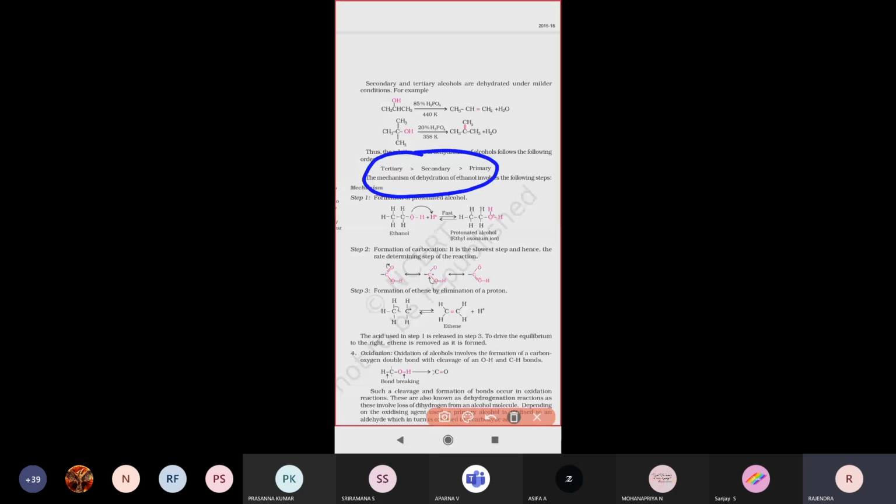Next one, see there. What is the mechanism for that? How do we convert ethanol into ethene? Ethanol is nothing but C2H5OH.